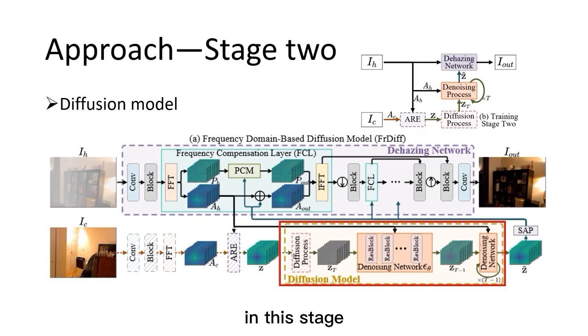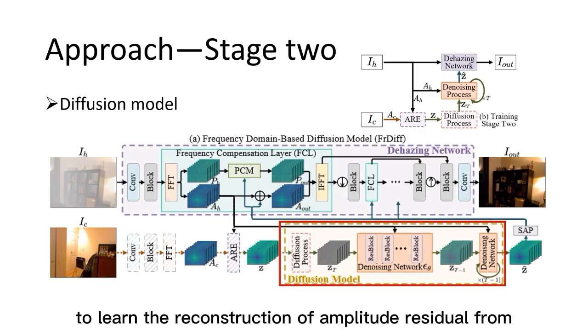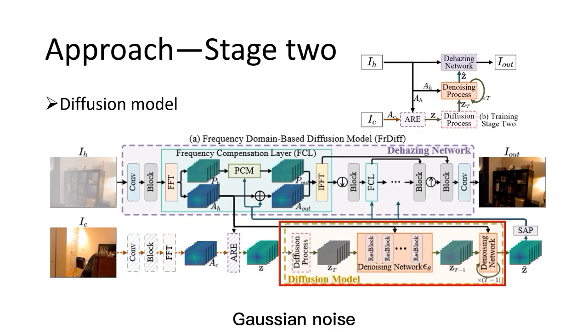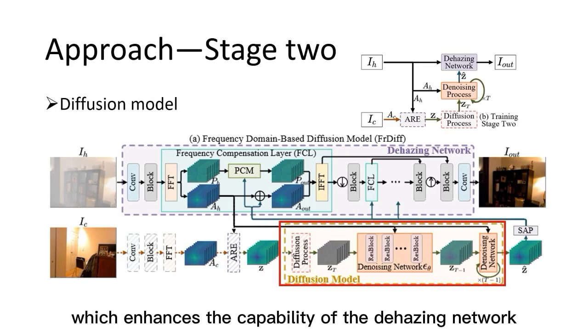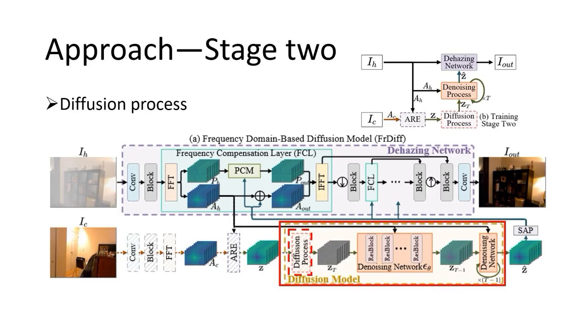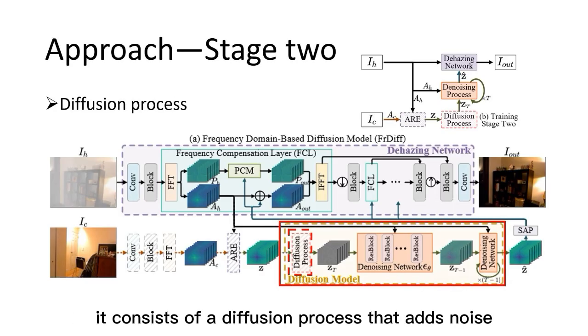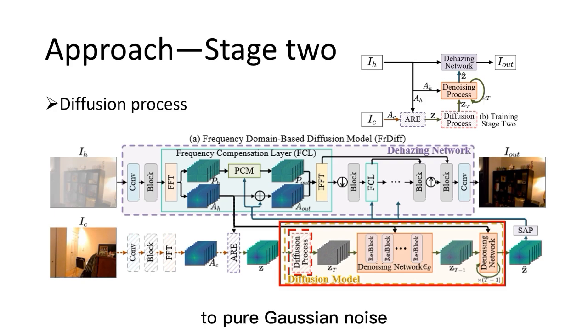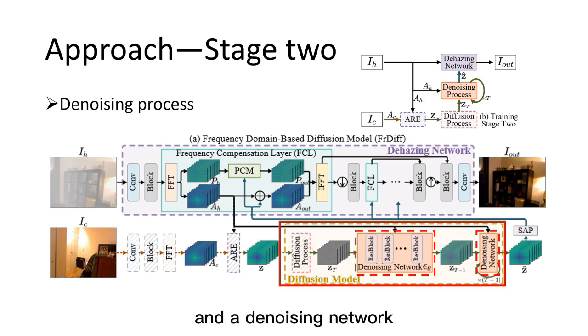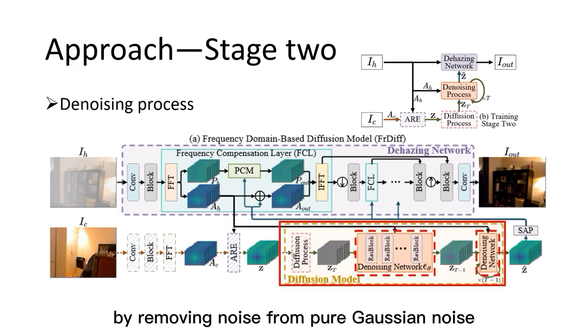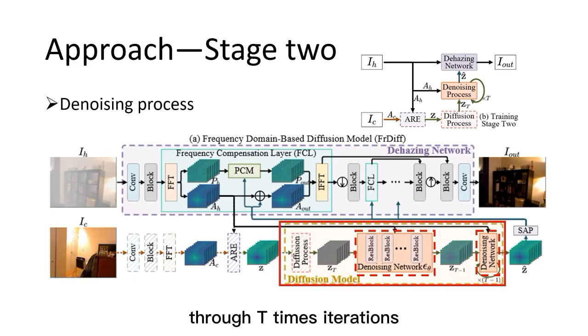In this stage, we aim to train the diffusion model to learn the reconstruction of amplitude residual from Gaussian noise, which enhances the capability of the dehazing network. It consists of a diffusion process that adds noise, and a denoising network that reconstructs the amplitude residuals by removing noise from pure Gaussian noise through t iterations.